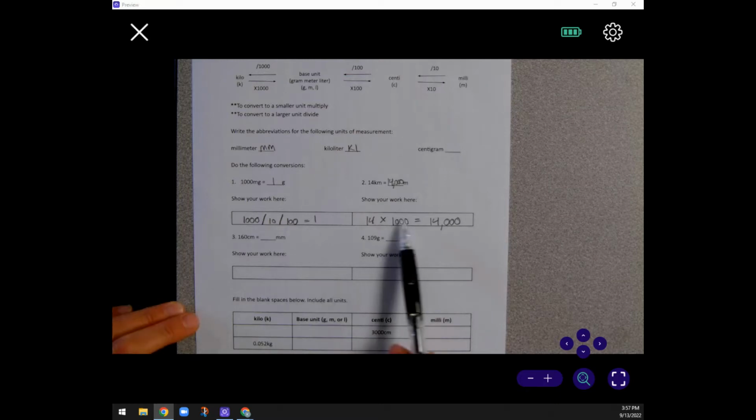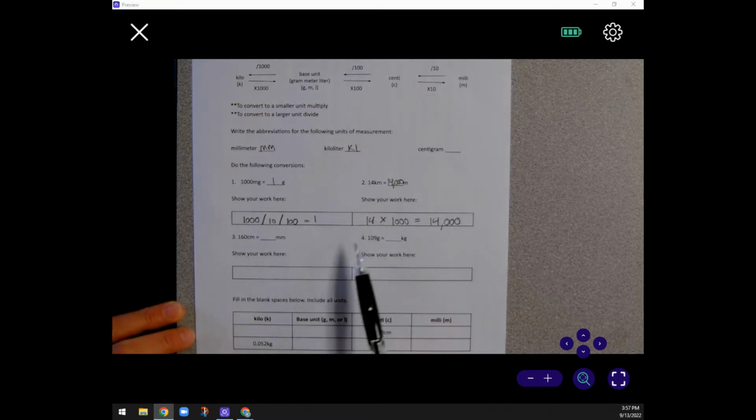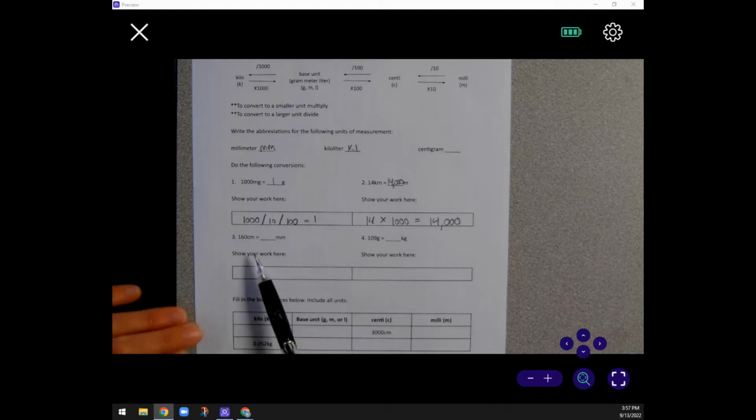So I showed you how to do the conversions for number 1 and number 2. What you're going to do when you're done watching this video is follow a similar process to do the conversions for number 3 and number 4. So we're going to move on to this table down here at the bottom. Here's how you're going to fill out this table.